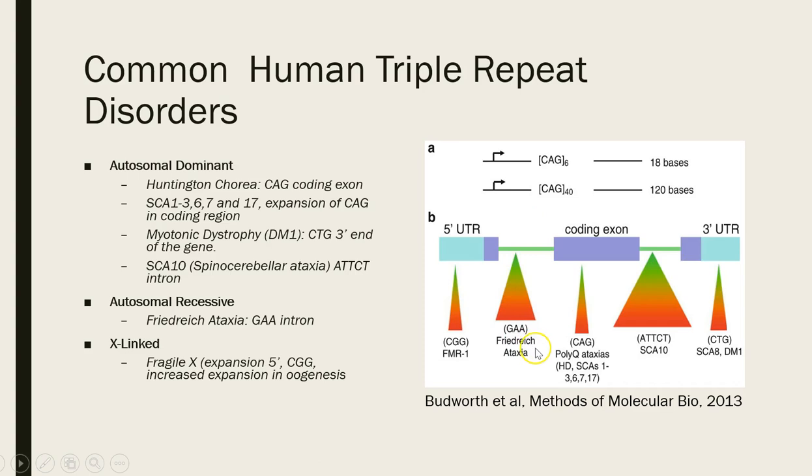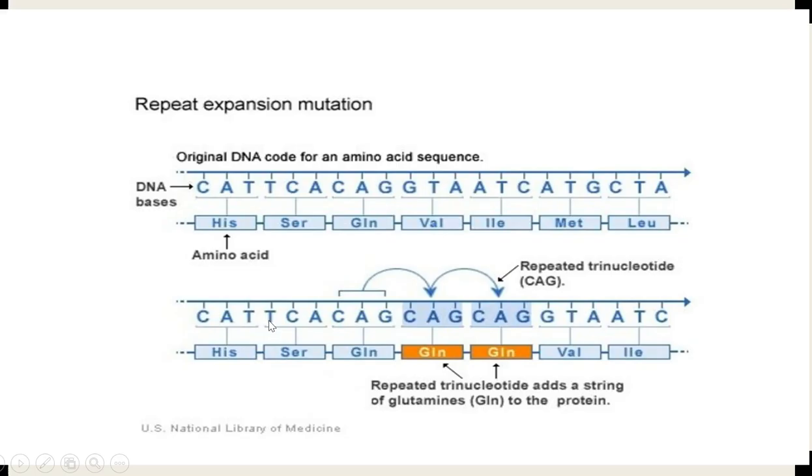What they do is the increased number of repeats result in the gene not being transcribed, so they're methylated or not transcribed. This is a little bit different than what happens in Huntington's chorea. In Huntington's chorea, the increased number of repeats are within the coding or exon region. In this case, we have a string of glutamines, GLNs, that are in the middle of the protein.